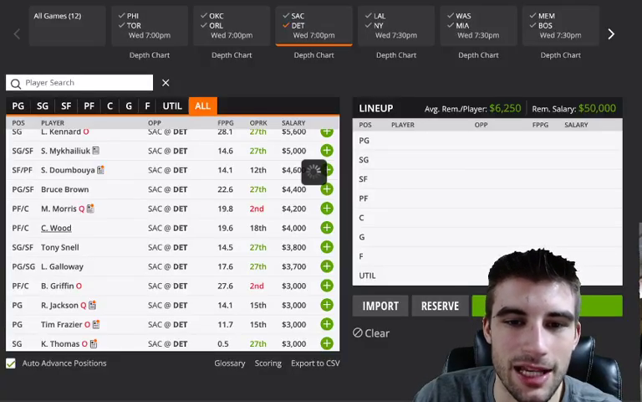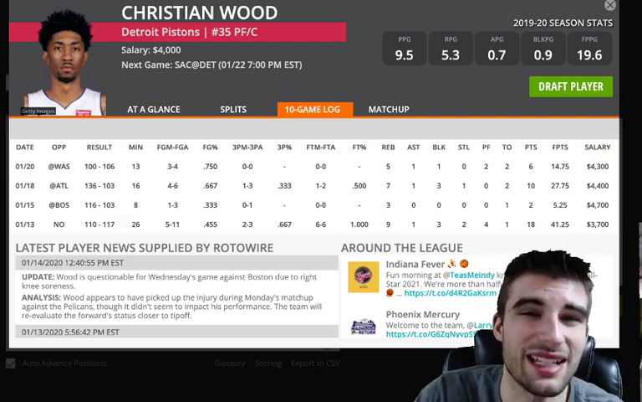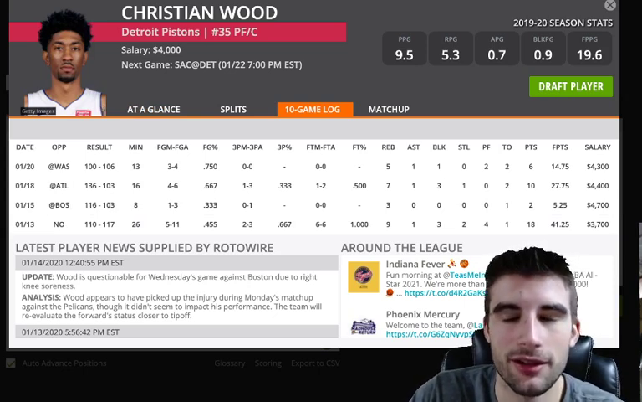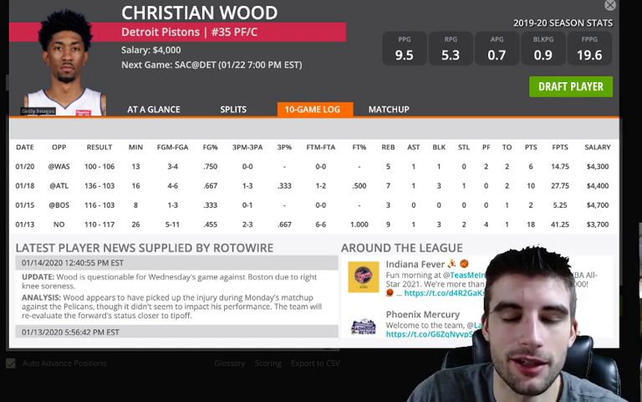Now, he's probably not going to get as big in minutes as Markieff Morris would, but he's much better on a point per minute basis. He's at 1.32 points per minute with Andre Drummond off the court. He can play. He's a good player, especially on a point per minute basis.